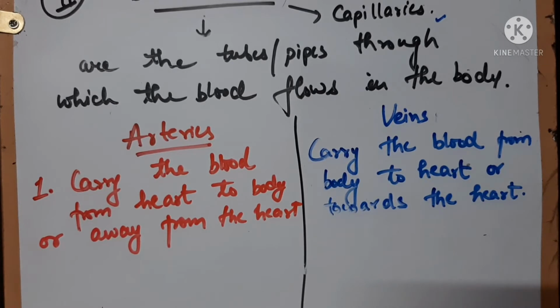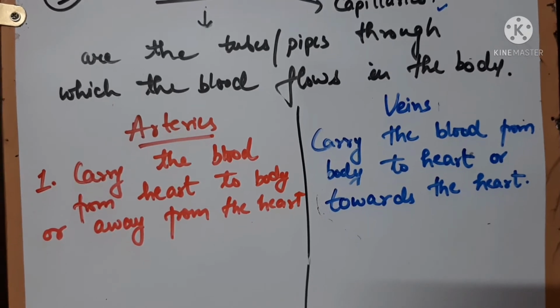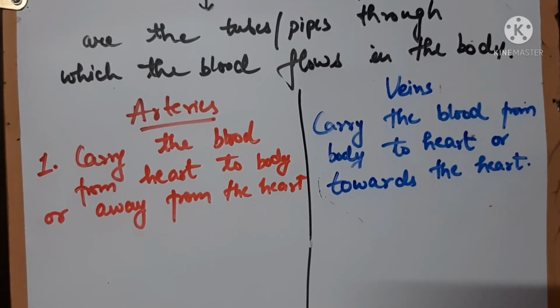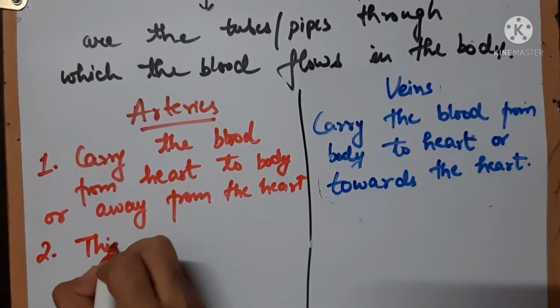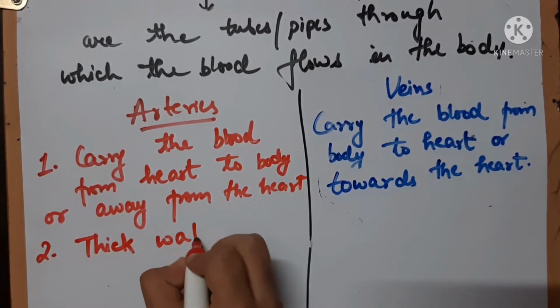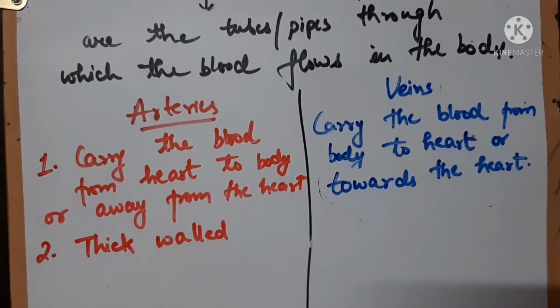Arteries are carrying blood away from the heart and veins are carrying blood towards the heart. As the arteries are carrying blood from the heart, the blood needs to be pumped by the heart with a high pressure. So arteries are under high pressure, that is why they are thick walled. The walls of the artery are thick. So arteries are thick walled as compared to veins.